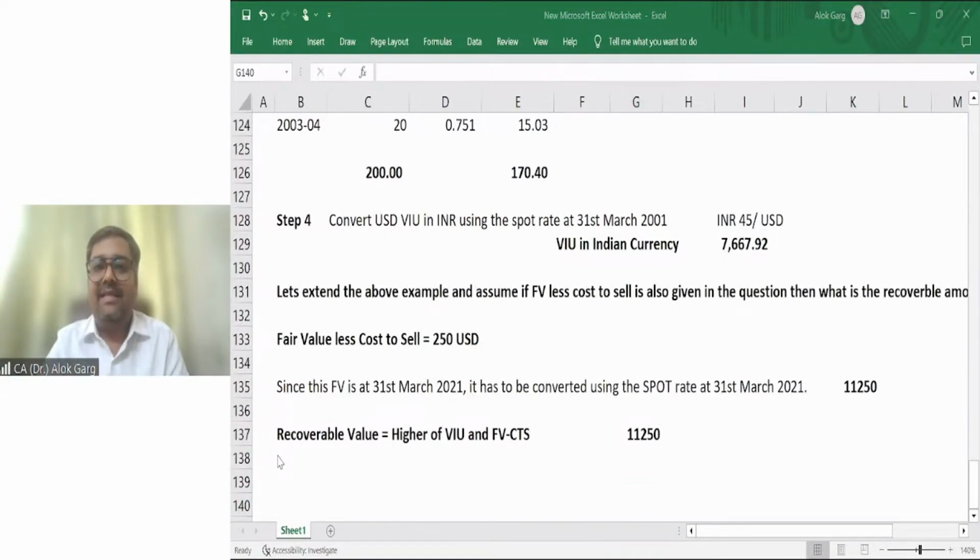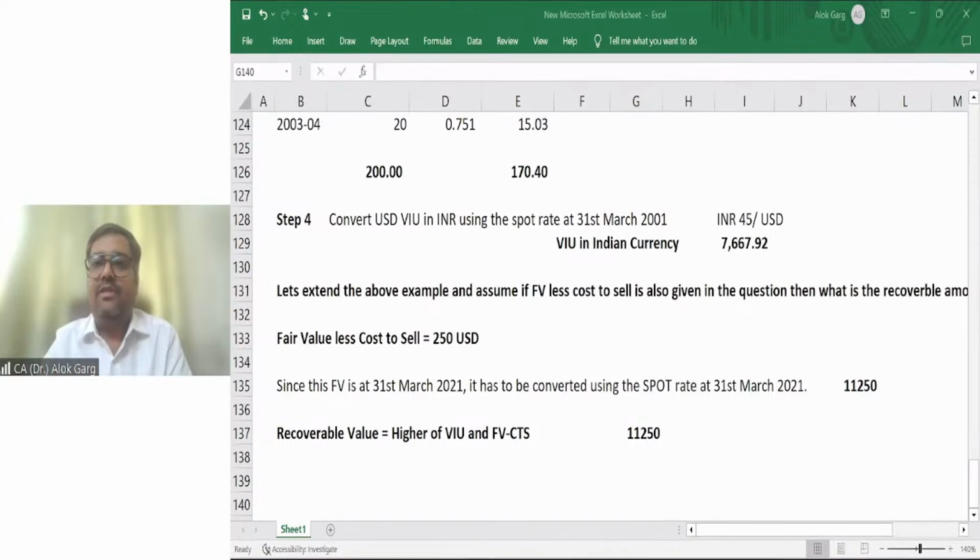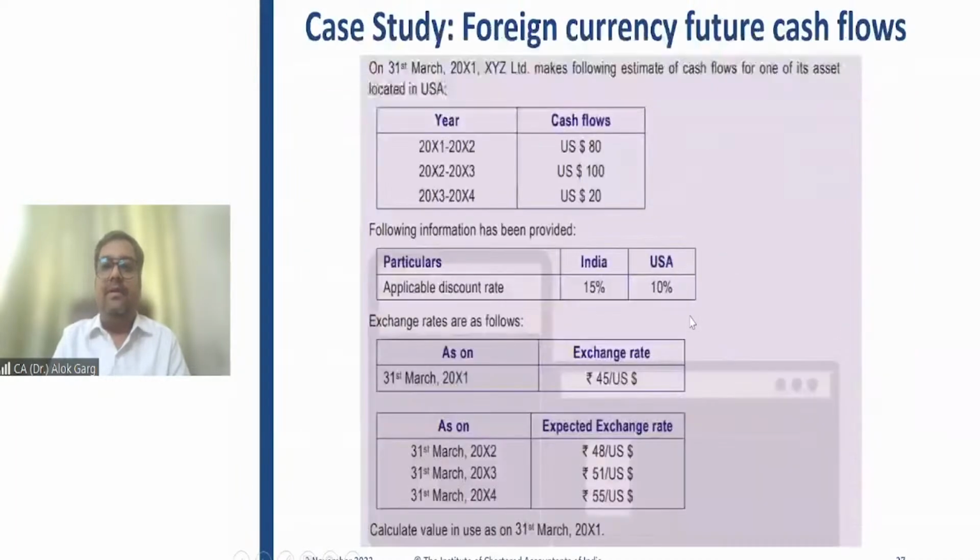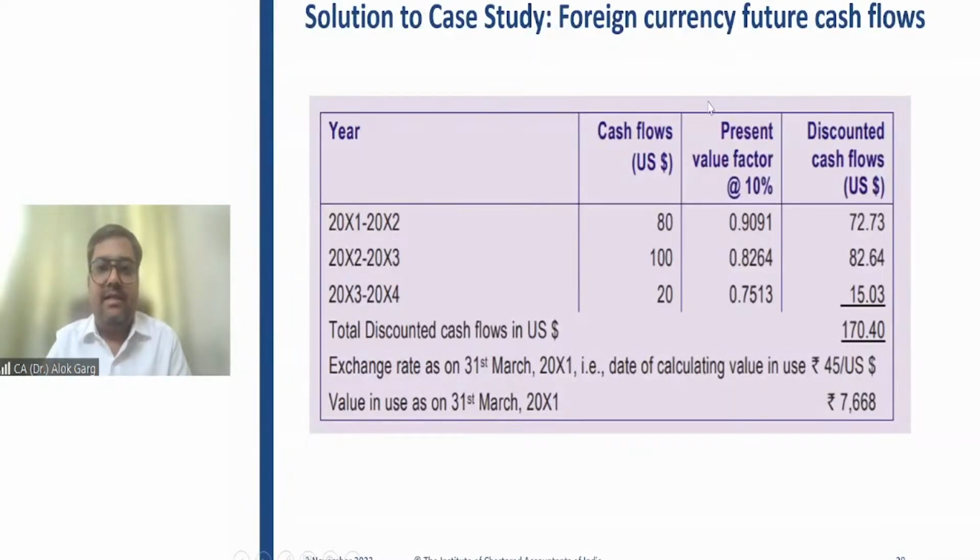Any doubt, friends, in this case? Abdul, is it clear? Tanisha? Rahul? Is that clear? I hope you guys have understood this. This answer is also given in this presentation, right?